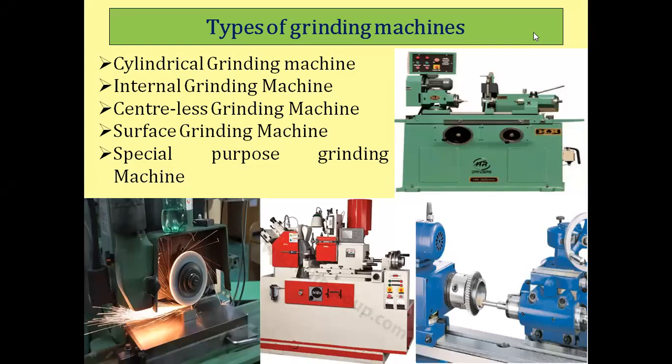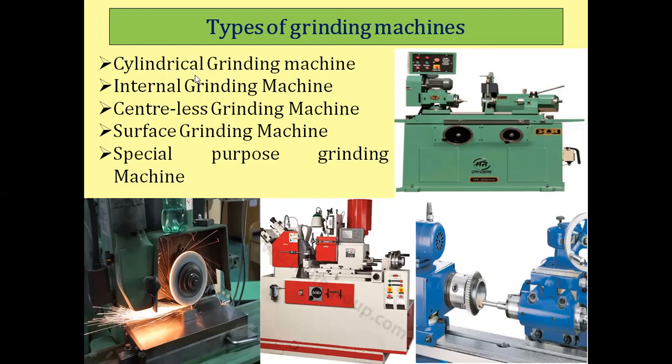Grinding machines are broadly classified on the basis of how the machine grinds the surface. Most grinding machines are classified as given here.